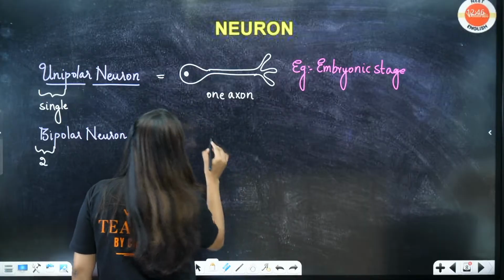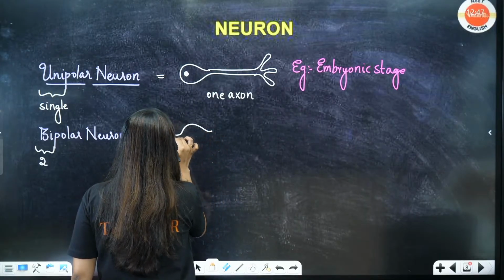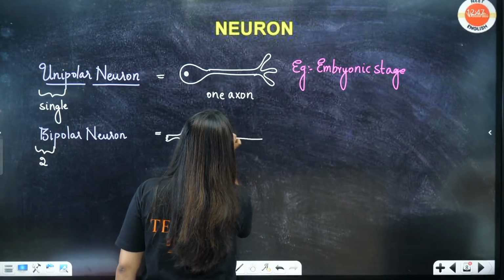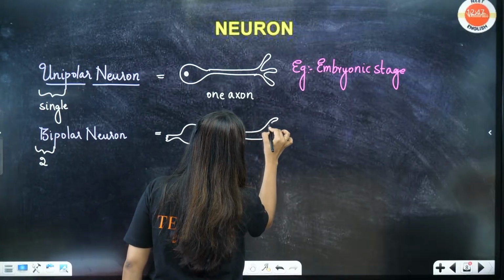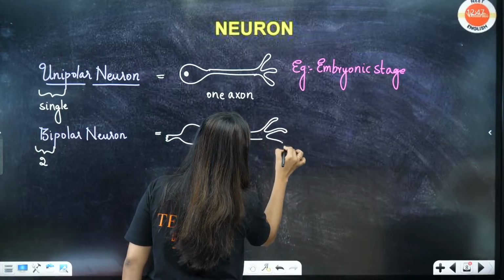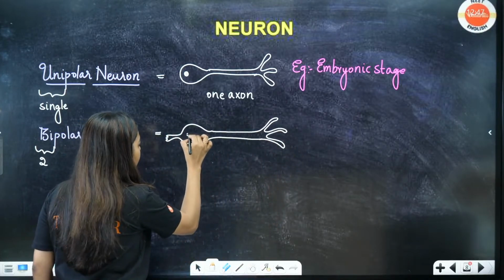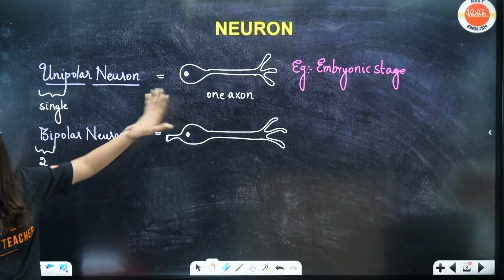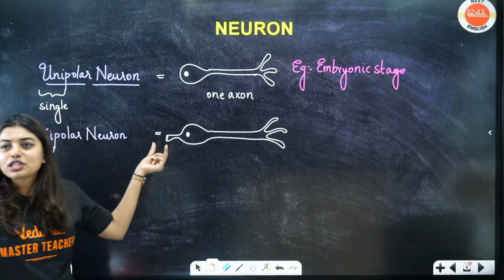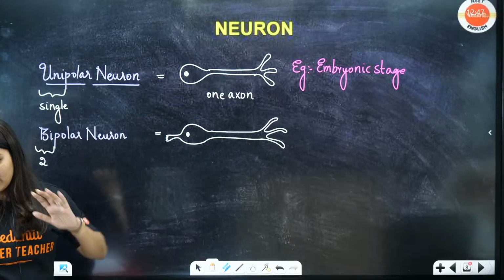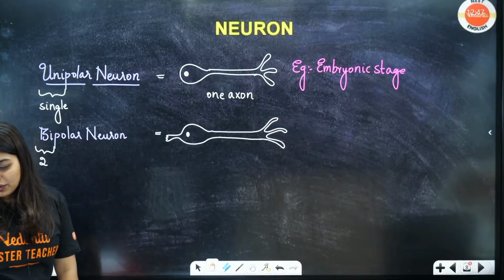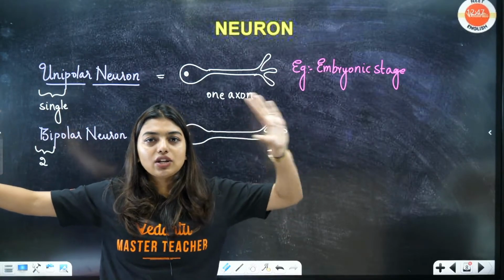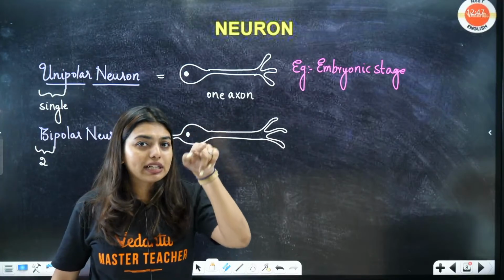Students, it might look very funny, but I will try to draw it. Usually we draw many dendrites, yes or no? But here, look, only one dendron and one axon. This looks like a fish, but this is actually a neuron. This one which I have drawn small is your dendrite. Is this clear to all of you? That means two polar regions, two extensions are there. One axon, one dendrite, not multiple dendrites.